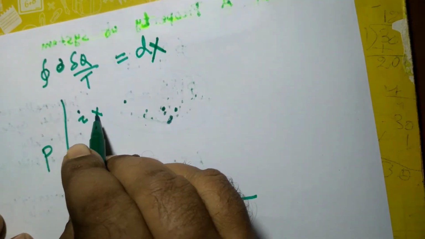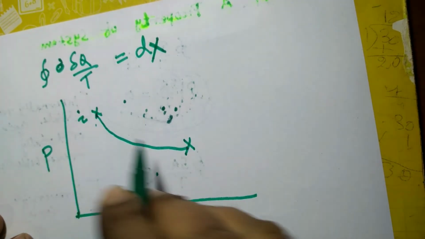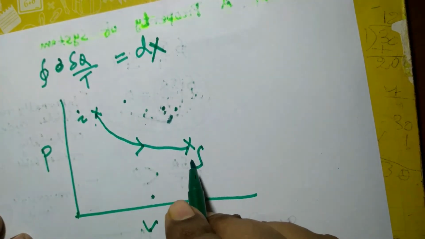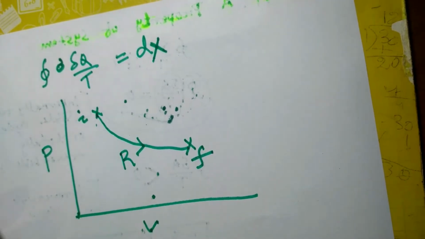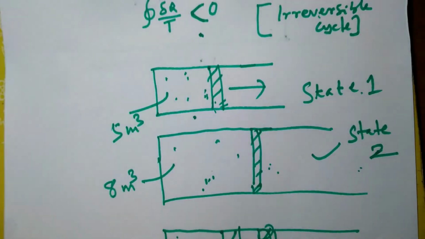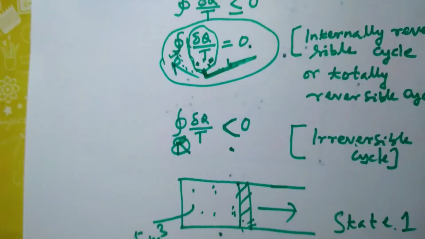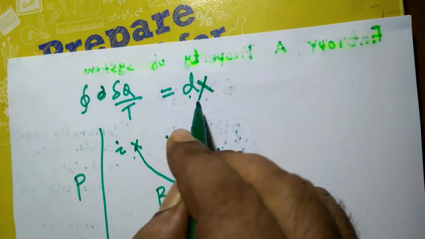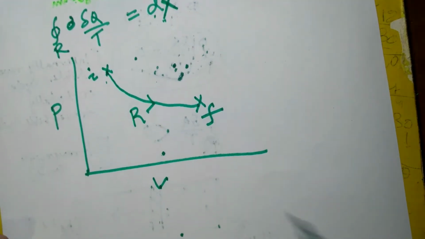Suppose I is an equilibrium state and the system is taken from the initial equilibrium state I to the final equilibrium state F following a reversible path. You see, this is in fact applicable for a reversible cycle only. So this property is only valid for a reversible path.